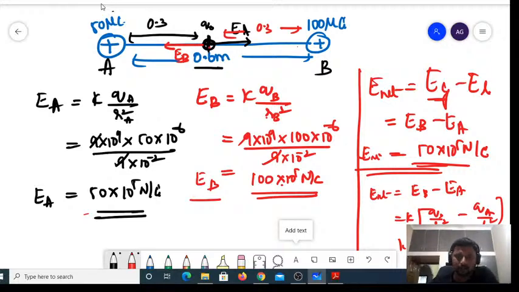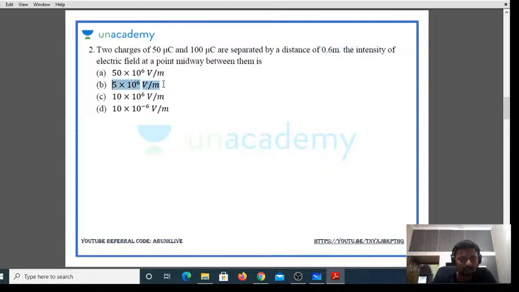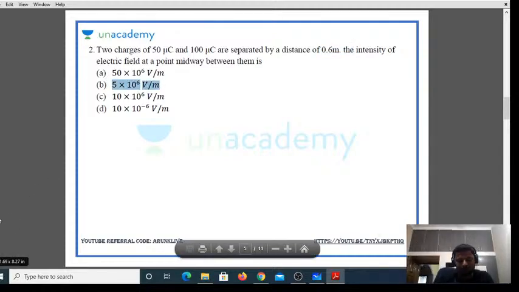Now, do we have the answer for this one? How much have we got? It is 15 into 10 power 5 Newton per coulomb. Yes. 15 into 10 power 5. Or 5 into 10 power 6. Right. So answer option B must be your answer. Correct? Next.